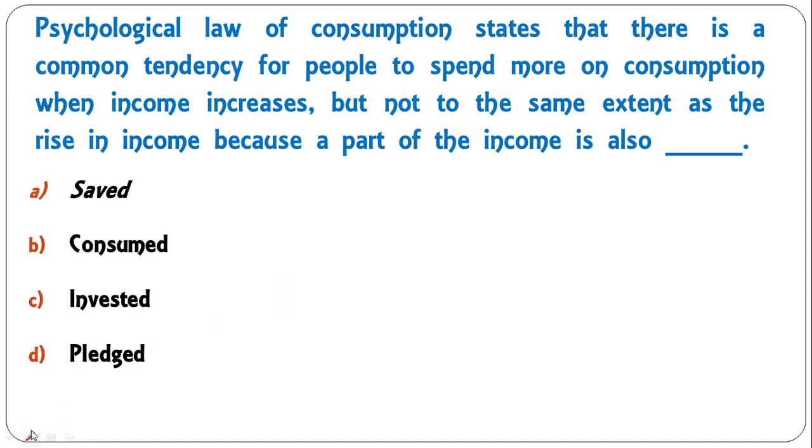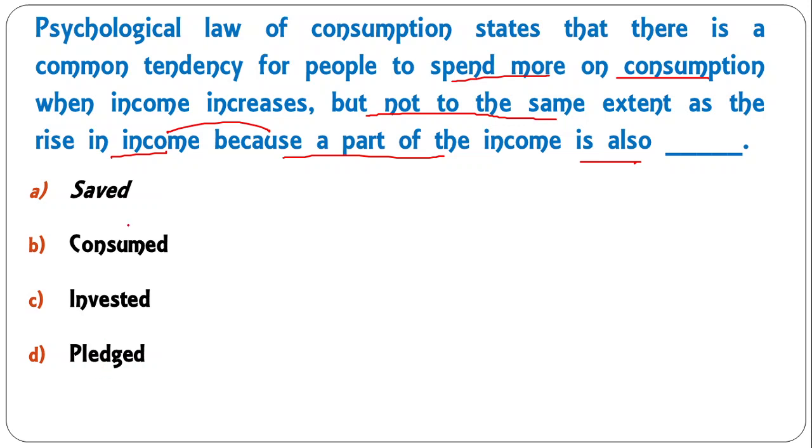The psychological law of consumption states that there is a common tendency for people to spend more on consumption when income increases, but not to the same extent as the rise in income, because a part of income is also saved.